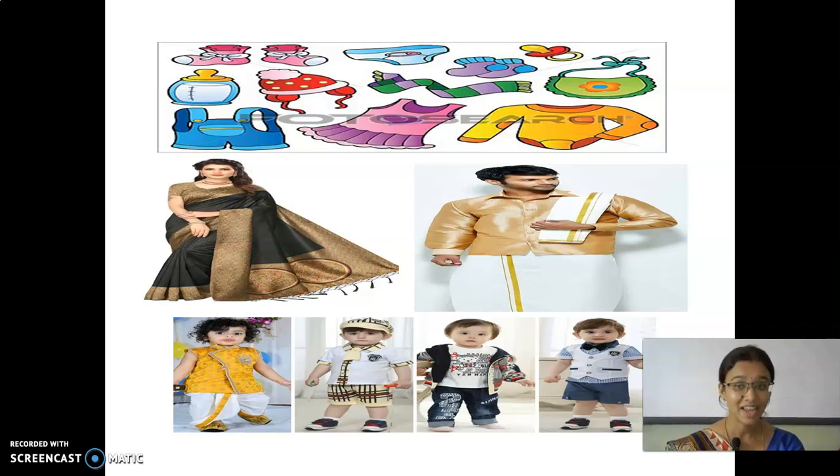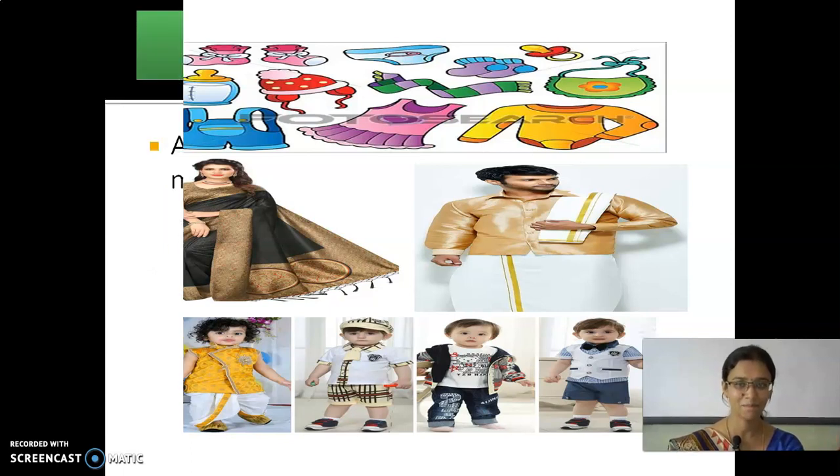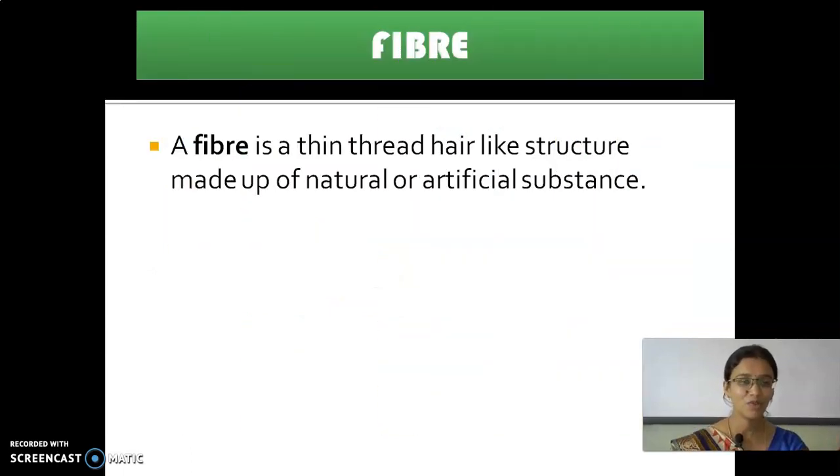Dress helps to judge a person. The dressing sense of a person helps to judge about him. It tells about the status of people by seeing their dresses. So where do we get all these dresses? We get all these from fibers.